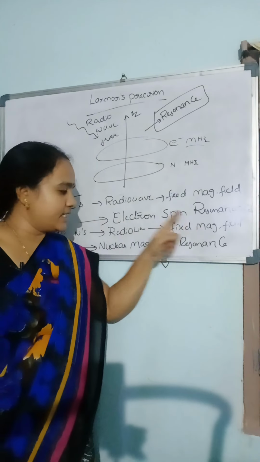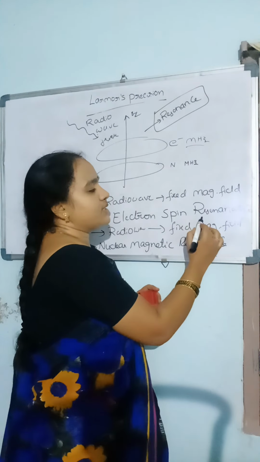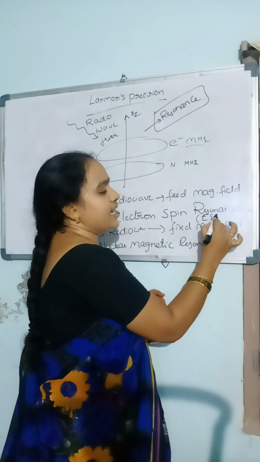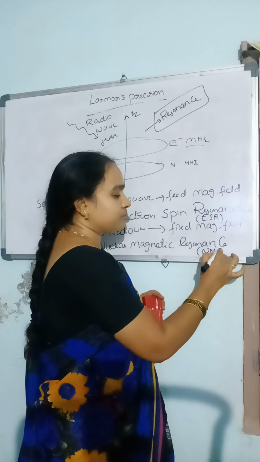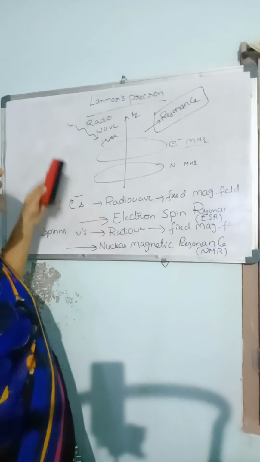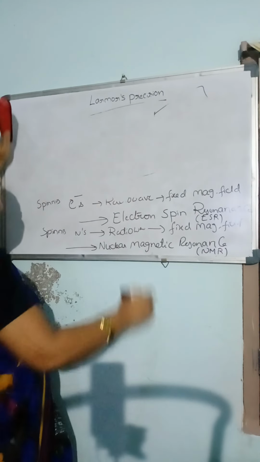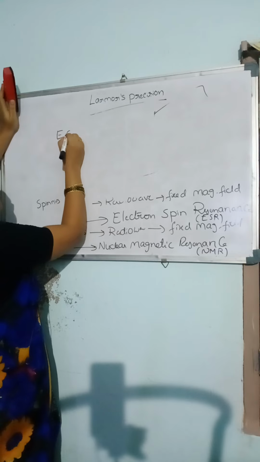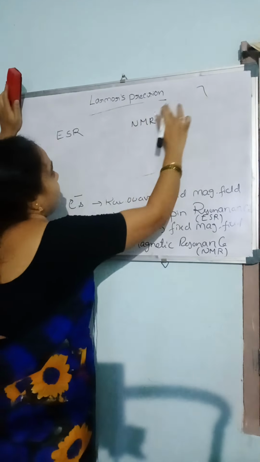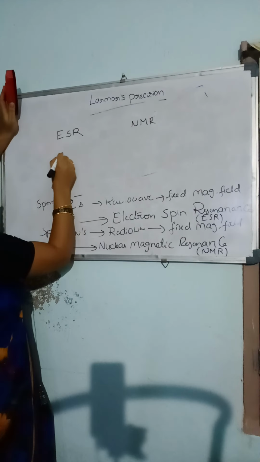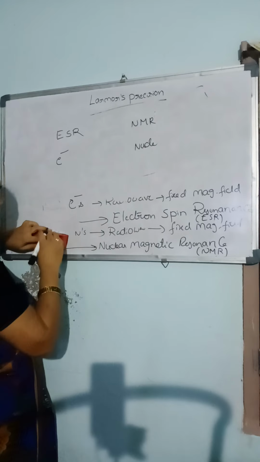Electron spin resonance, simply called ESR, and nuclear magnetic resonance, simply called NMR. Because of Larmor's precession, we observe these two resonance spectroscopies. ESR corresponds to electrons, and NMR corresponds to nucleons.